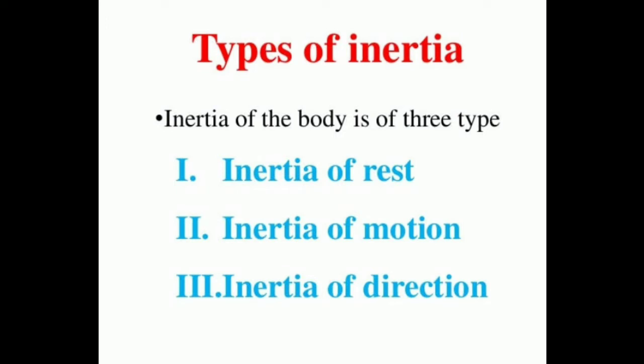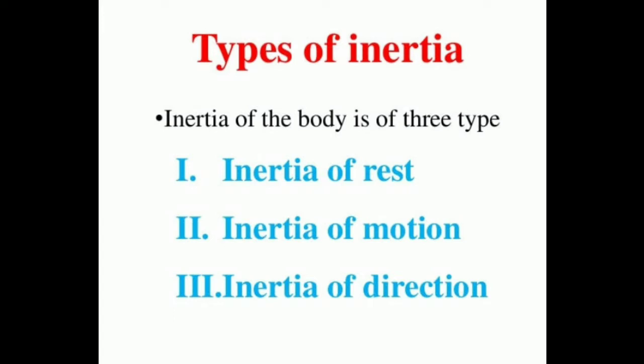Next topic, inertia. Inertia is the inherent property of a body to resist any change in its state of rest or state of uniform motion unless it is influenced by an external unbalanced force. For example, when we are traveling in a bus or a car and a sudden brake is applied, the upper part of our body goes in the forward direction.